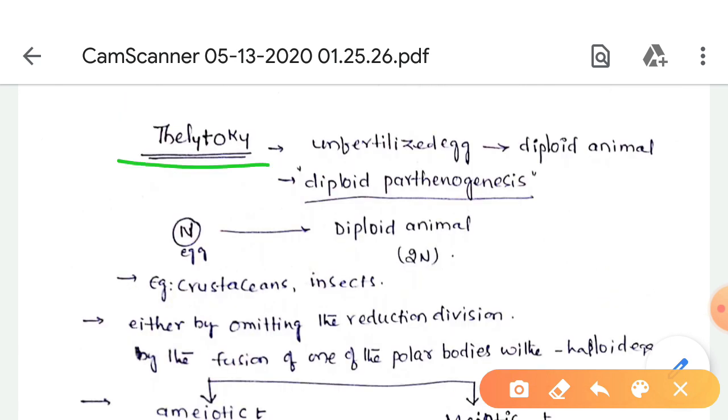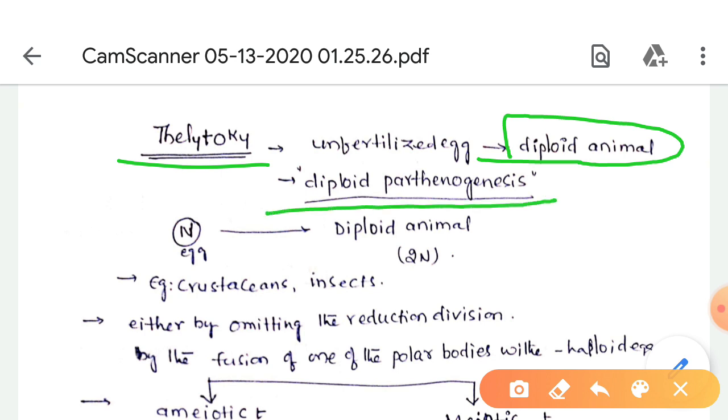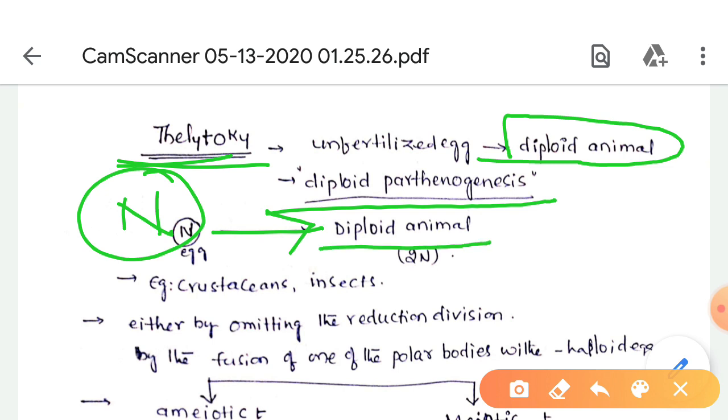Second one, thelytoky or diploid parthenogenesis. Here the unfertilized egg develops into a diploid animal.